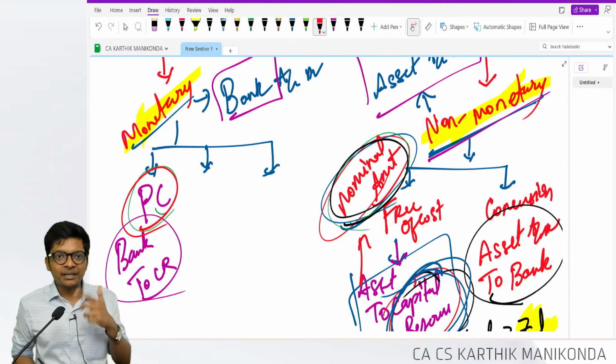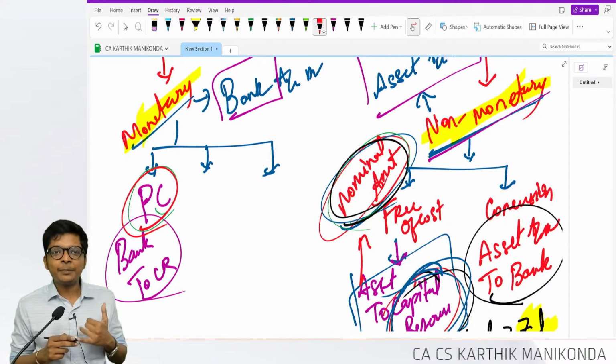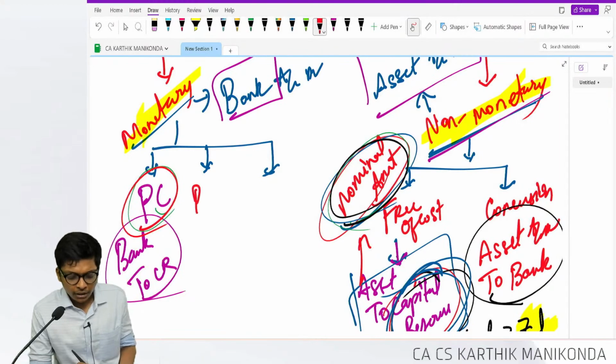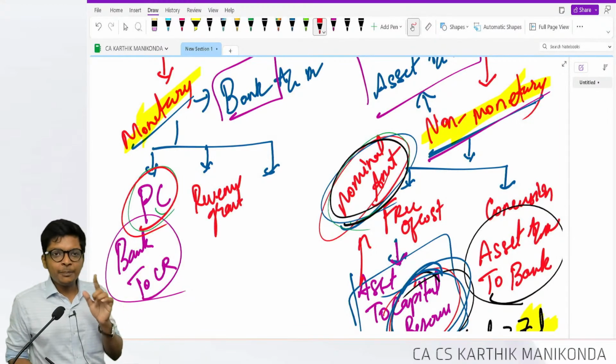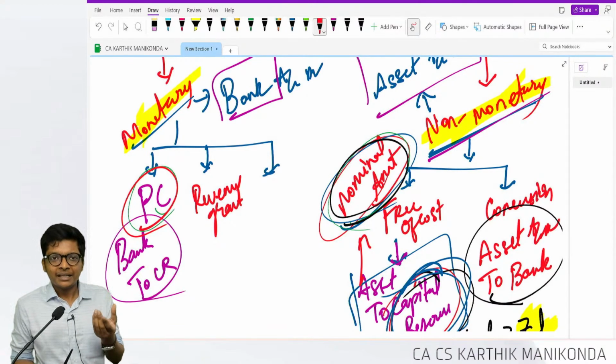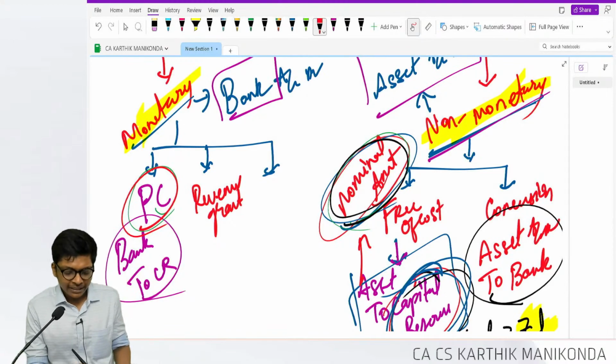The next grant comes recurring. Electricity bill waived off, or every year I will reimburse the electricity bill. A grant where the benefits are recurring in nature, we call a revenue grant. This could either be a reimbursement of an expense, or giving cash. So my entries have two options. Debit is bank, guys.